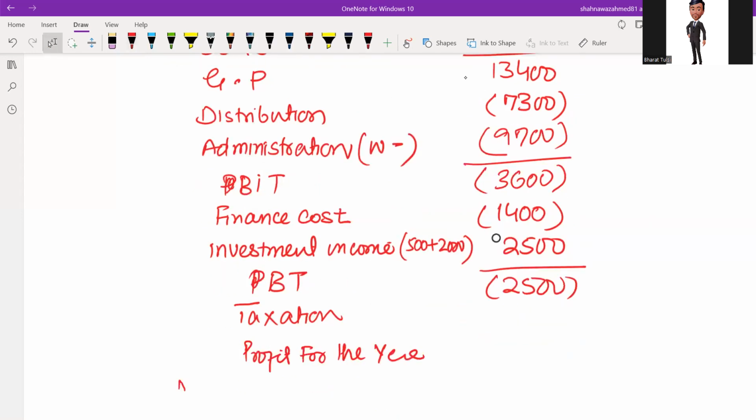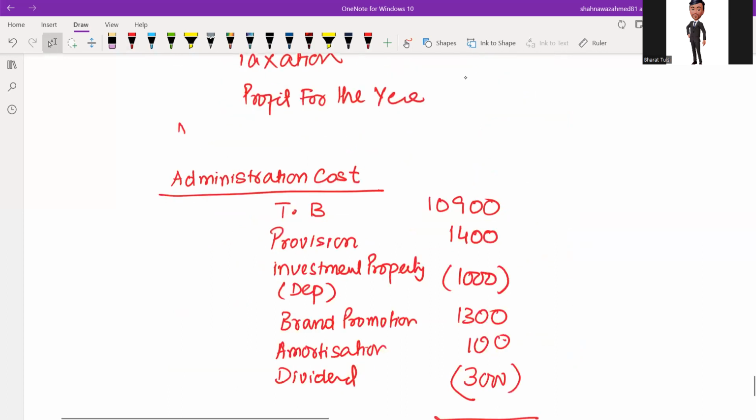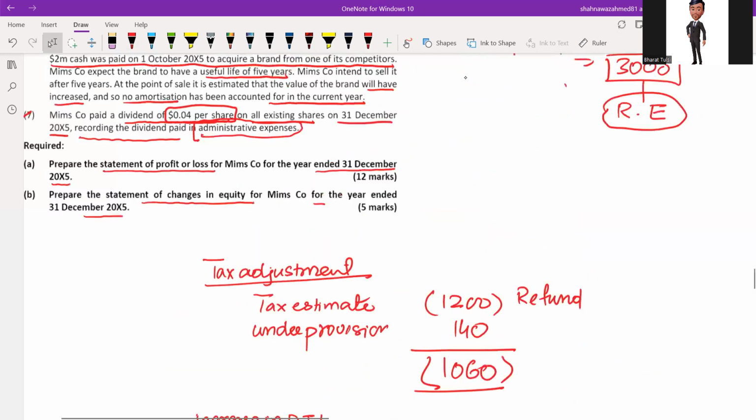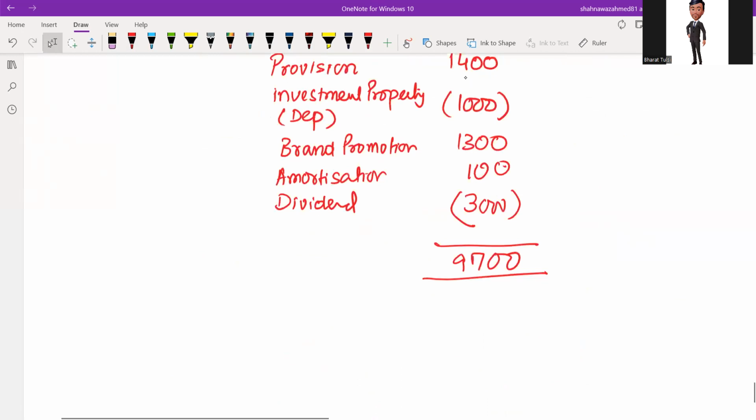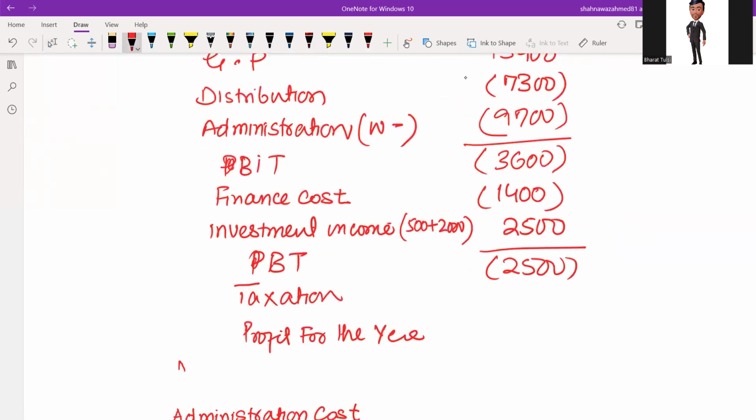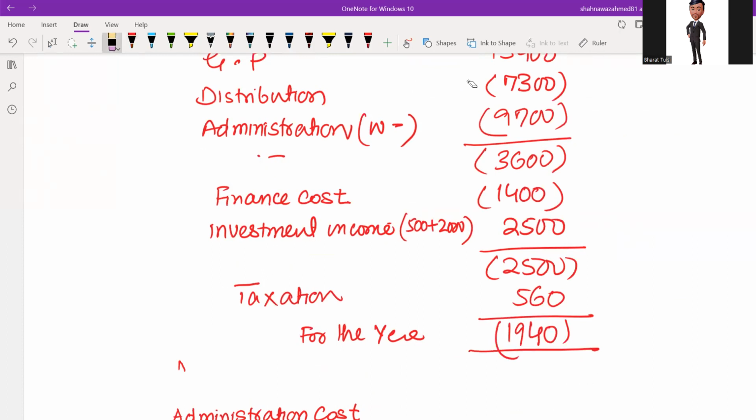Taxation. Taxation adjustment. We have already done taxation adjustment. The first one, 560 credit balance as an income. So this is loss. So 560 is a positive balance against loss. And overall loss for the year, this is loss for the year. This is also loss. This is operating loss. Loss before tax. And this is loss for the year 1940.